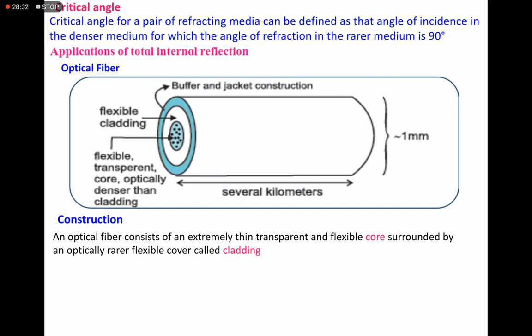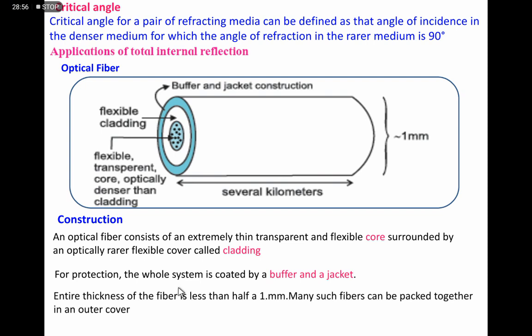This is the major part of the optical fiber. Now, for protection of these two, the core and the cladding, a buffer and jacket layer is there. It is coated around the cladding.